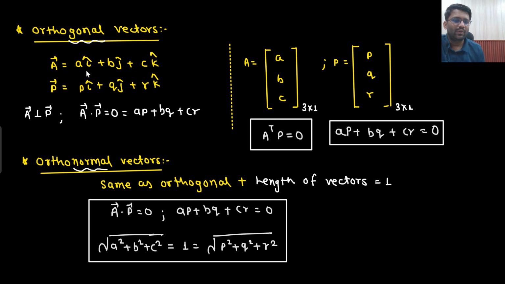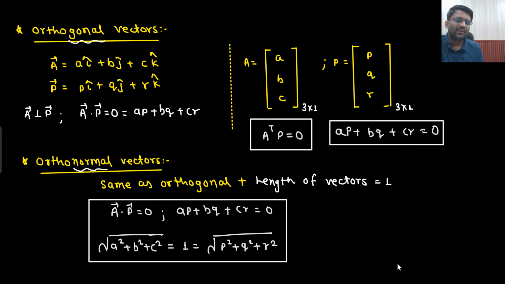So what is the length here? Under root A square plus B square plus C square should be equal to 1. P square plus Q square plus R square should also be equal to 1, because this 1 goes here, 1 square will be 1 only. So this is the condition it should satisfy. That is the meaning of orthogonal vectors and orthonormal vectors. Understandable?